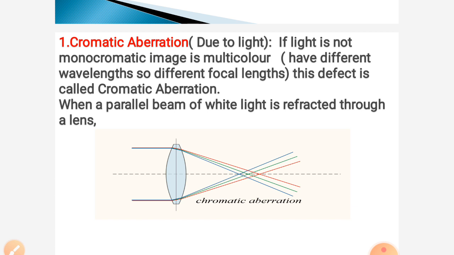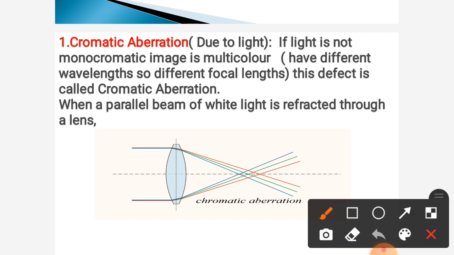What is meant by aberration? A deviation from the actual size, shape and position of the final image of an object is nothing but aberration. If the aberration is due to light, that is, when the object is at infinite distance and light is incident on the lens, the image formed must be a single color, but we observe multicolors. This aberration is nothing but chromatic aberration. The image formed by the lens is multicolor instead of single color. This defect is nothing but chromatic aberration.